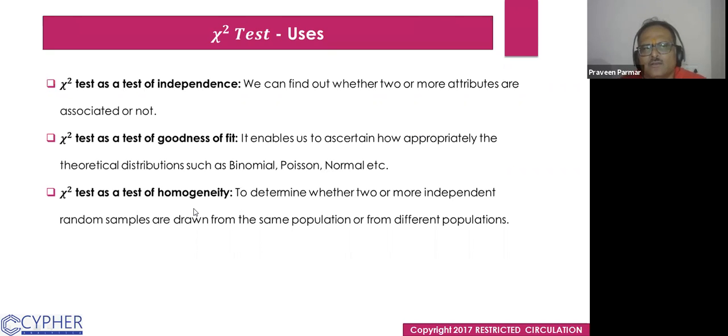And the third one is the test of homogeneity. Homogeneity, we are all aware of in the decision tree. I explained this word: homogeneity means the same, the similarity. It is used to determine whether two or more independent random samples are drawn from the same population or from different populations. Okay, the homogeneity test, we take this. So that is why this chi-square test is very, very popular.